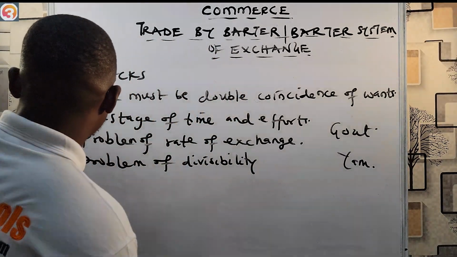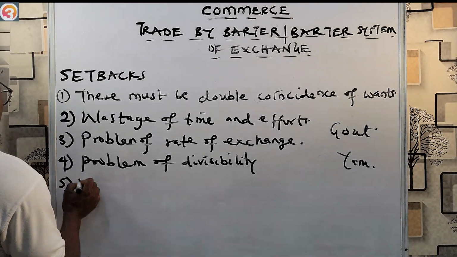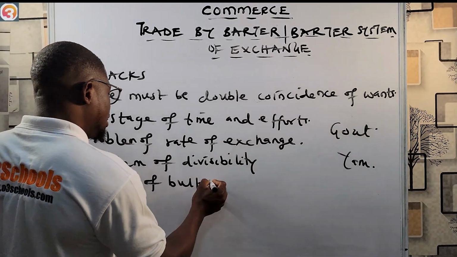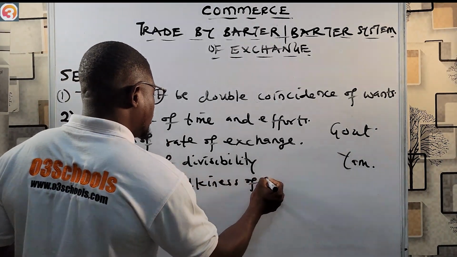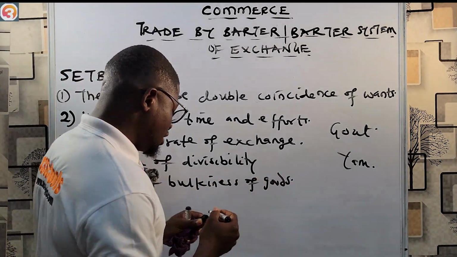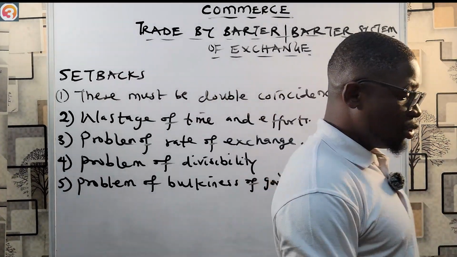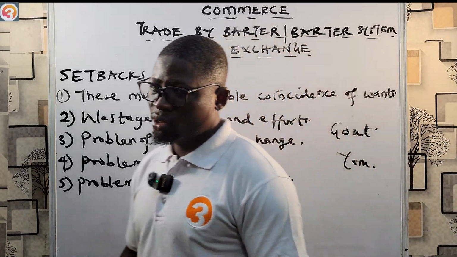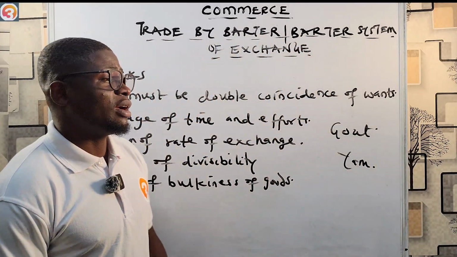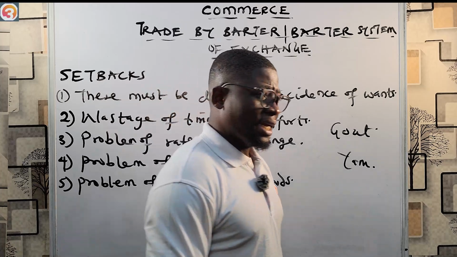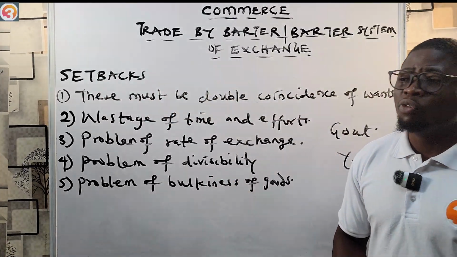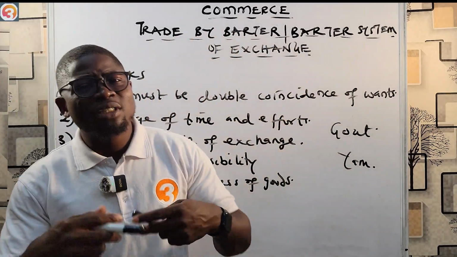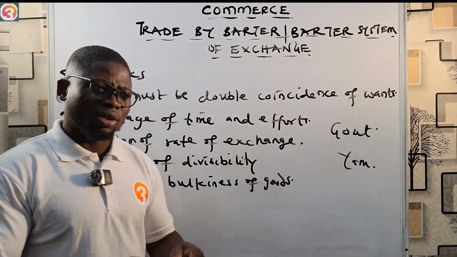That is the problem of divisibility. There's also a problem of bulkiness of goods. This is another problem that arises due to the trade by barter system. Some goods are bulky and perishable. Let's say a farmer has 1 full basket of tomatoes, and he needs to keep on carrying them up and down, looking for who will exchange them. If he does not see who will exchange it, those goods will get spoiled.